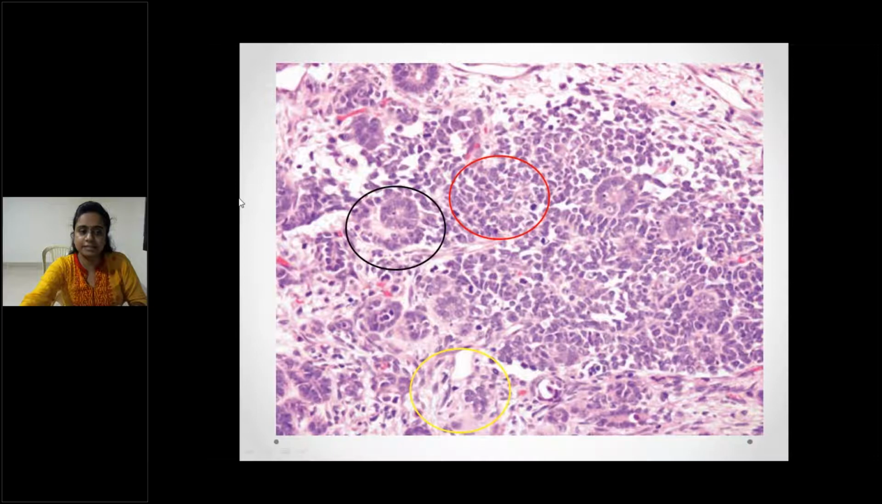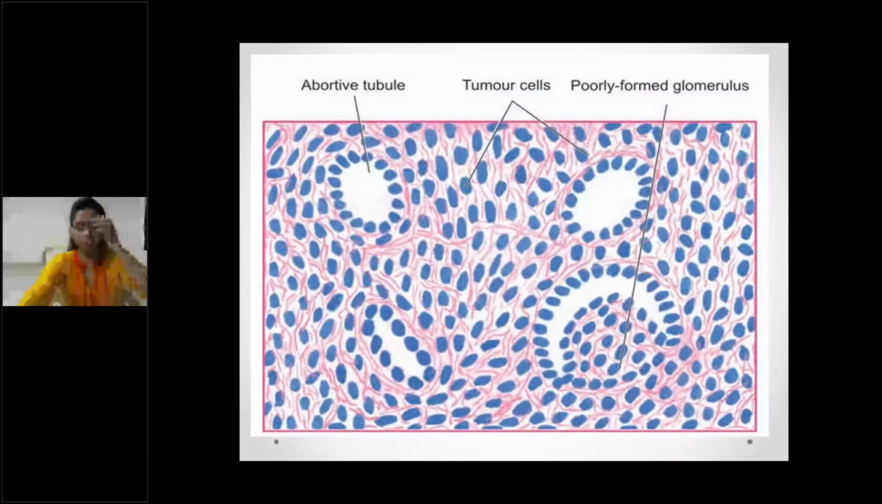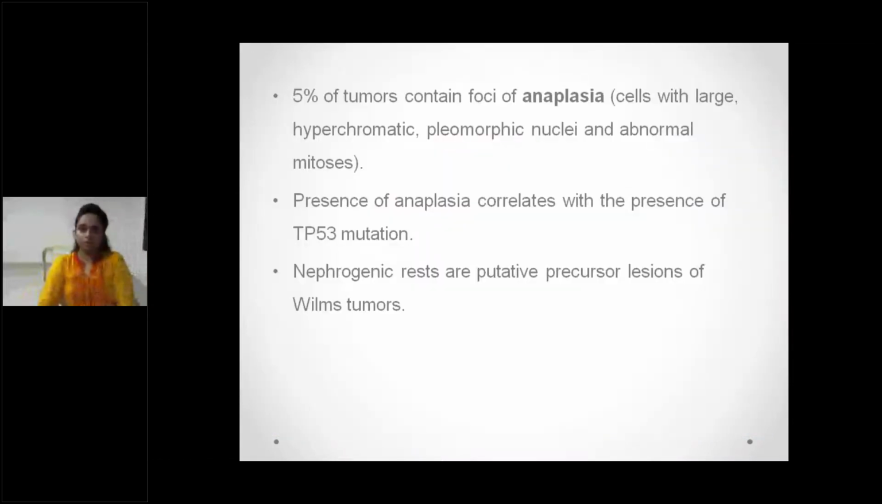This is the blastemal component, and this is the stromal component, which is usually fibroblast, just spindle cells kind. You can see here, as if it is going into glomeruli, it is a poorly formed glomerulus. Five percent of tumors contain foci of anaplasia, cells with large hyperchromatic pleomorphic nuclei and abnormal mitosis. Presence of anaplasia correlates with the presence of TP53 mutation.